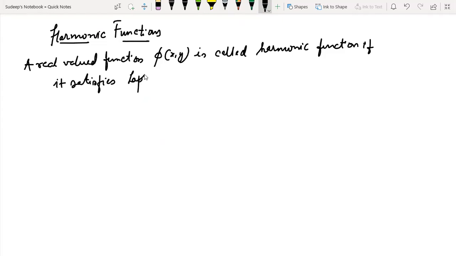Okay, it satisfies Laplace's equation, and I'm going to write what is Laplace's equation later on. And in order to satisfy the Laplace's equation, what is the necessity?